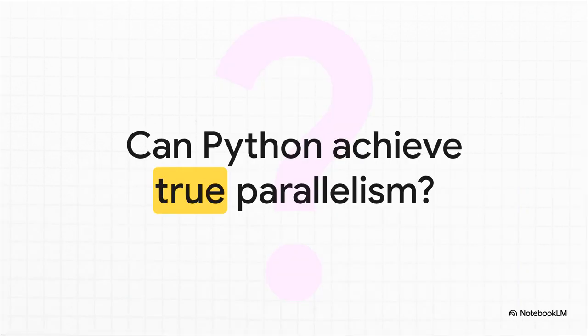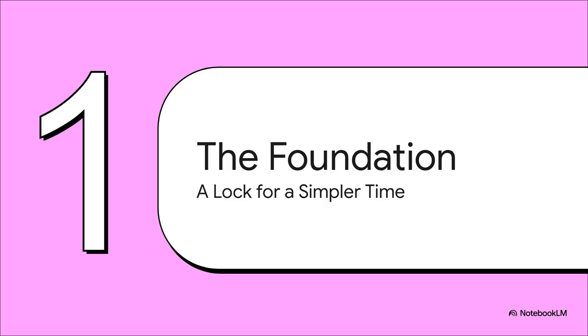So that brings us to the big question. Can Python achieve true parallelism? For decades, the simple and kind of frustrating answer was no. And it all came down to one single component, the global interpreter lock. To really get why it existed and why it's finally changing, we have to go back and see how this whole thing started. To understand the GIL, we really have to rewind the clock, way back. We're talking the early 90s, when computers were, let's be honest, a lot simpler, and the idea of having multiple cores in a processor was basically science fiction.